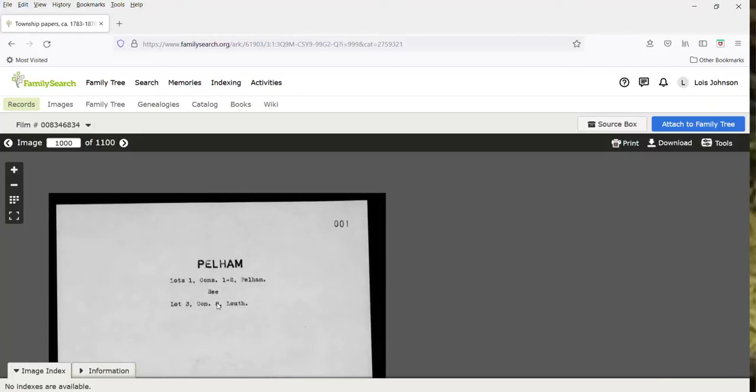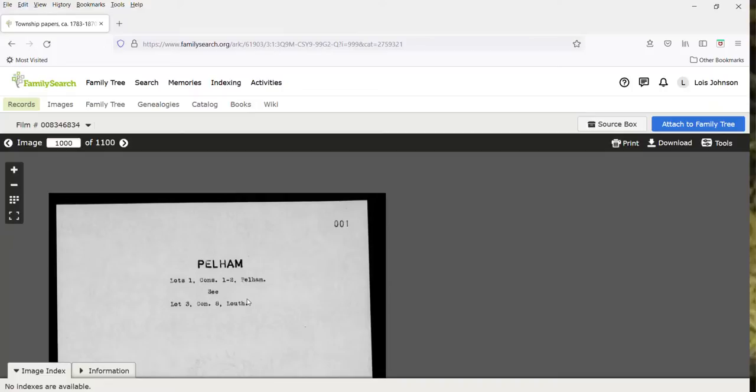And then we go lots 1, concessions 1 and 2, and then lot 3, oh, this is in Louth, sorry. Sometimes if it's the same person that's in Pelham that is in Louth, they put both of the land records in one township. So this might not actually be recorded in Louth. This might actually only be recorded in Pelham, but it probably is the same person that they're referring to here.